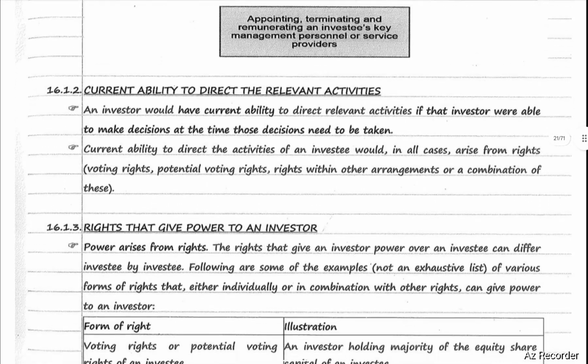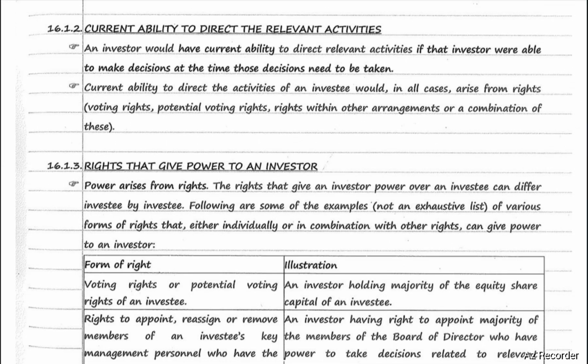Current ability to direct the relevant activities. An investor would have the current ability to direct relevant activities if that investor were able to make decisions at the time those decisions need to be taken. Current ability to direct the activities of an investee would, in all cases, arise from rights, that is, voting rights, potential voting rights, rights within other arrangements, or a combination of these.